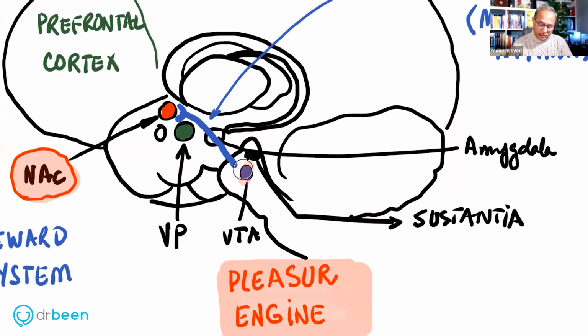This ventral tegmental area is the primary pleasure engine in our system. So if I simplify it, of course, if you go into neurosciences and go deeper, this statement that I'm going to say is a very simplified statement and needs a lot of further details. But if I simplify it, the pleasure engine in our brain is the ventral tegmental area in the mesencephalon. That is where the pleasure signals will be driven from.